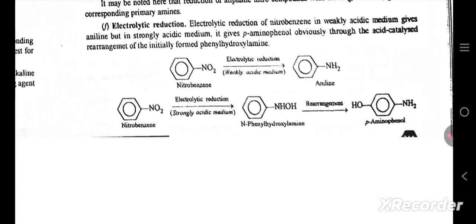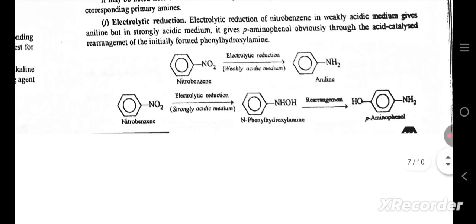Electrolytic reduction. Electrolytic reduction of nitrobenzene in weakly acidic medium gives aniline, but in strongly acidic medium it gives para-aminophenol, obviously through the acid-catalyzed rearrangement of the initially formed phenylhydroxylamine. Nitrobenzene to aniline; nitrobenzene to phenylhydroxylamine to para-aminophenol.